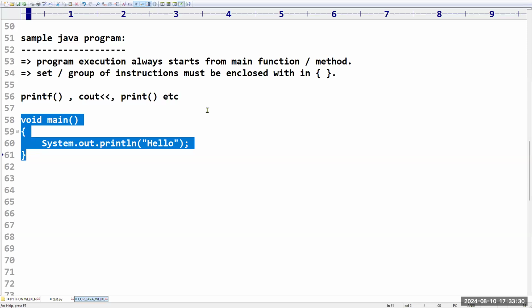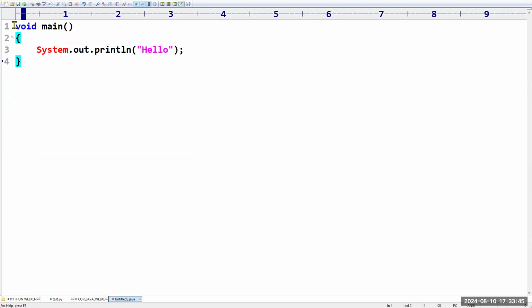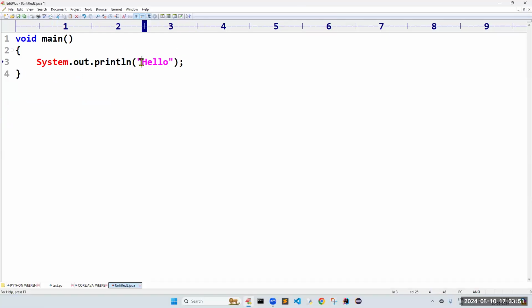Now I want to run this code. Are you ready to see the output? Now we just need to click on this, it is an EditPlus editor. I am going for a Java program. Simply I will type this. Are you seeing void main, system.out.println hello? If I execute this program, this hello message is going to be printed on the screen.